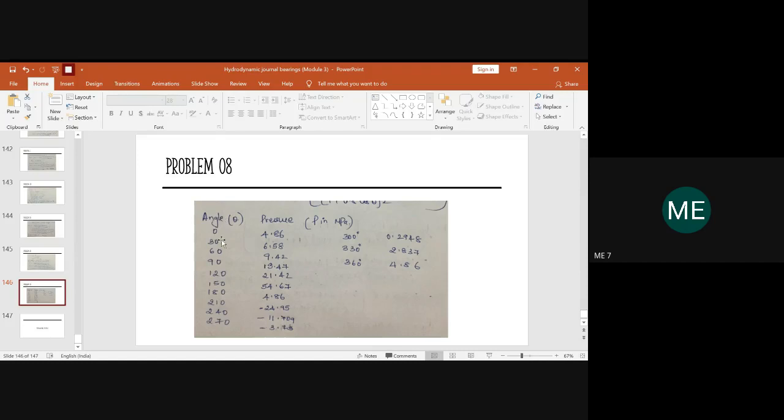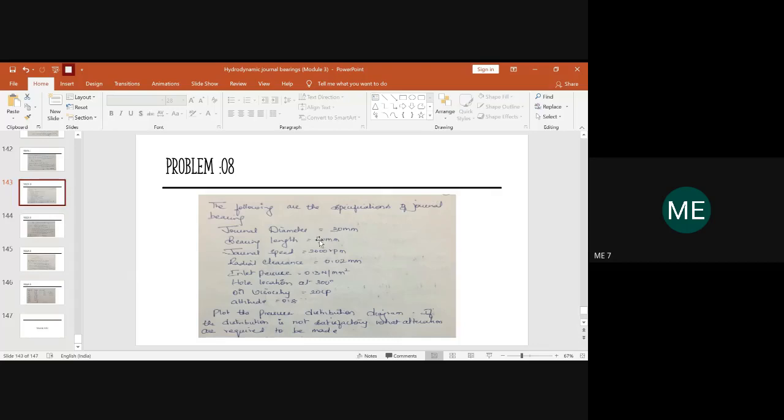So this theta will be across your x-axis and pressure will be across your y-axis. You will draw a graph and show how the pressure is distributed. That will be the pressure distribution profile. So this is the second category of the problem that you can get in the examination. I hope everyone has taken this question down. I need the answer for this along with the other questions I'll be posting.